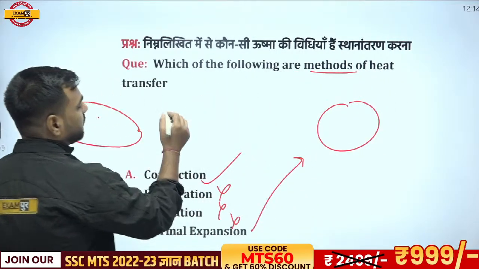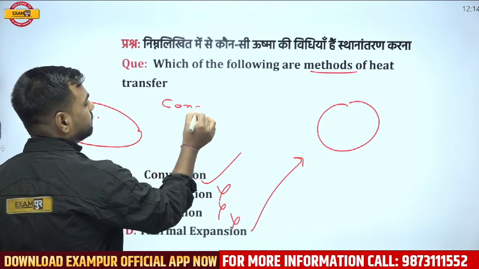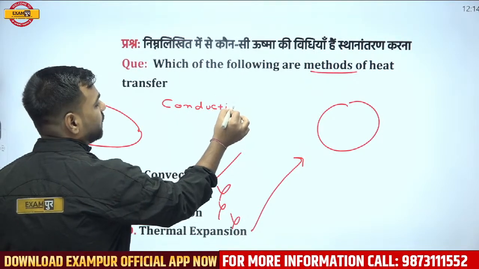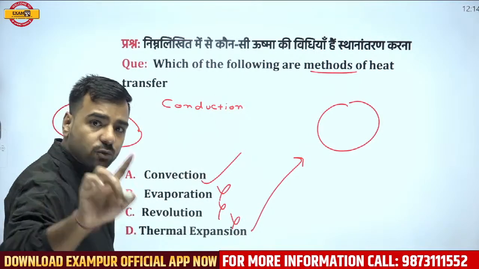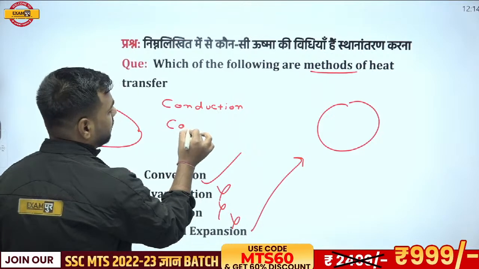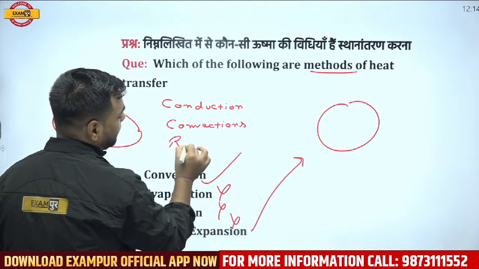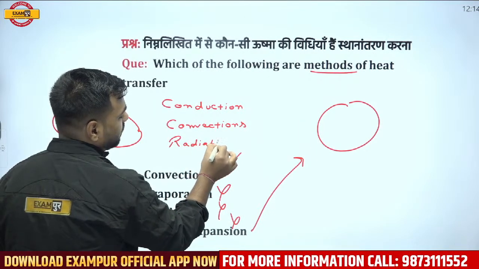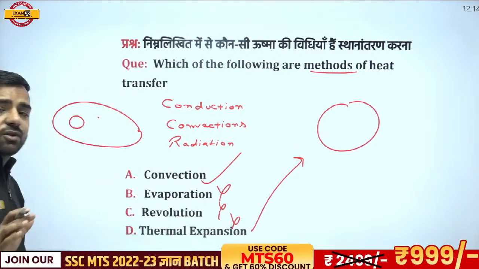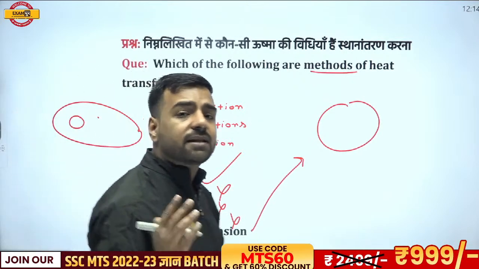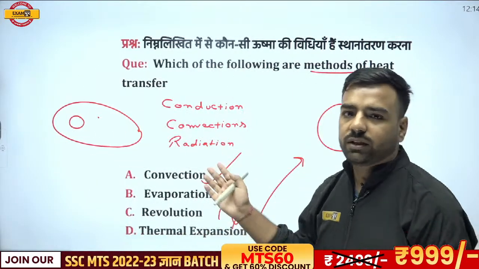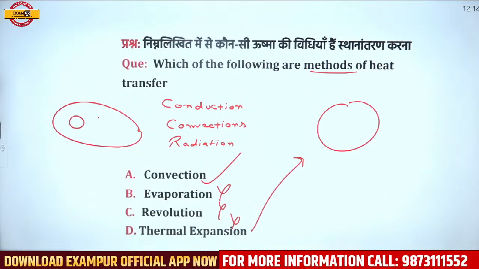Here we'll talk about the methods. So the first one is conduction. Conduction, where the molecules are vibrating at their own location. Next, convection, where molecules are changing their position. And then comes radiation, where there is no such particular medium required for this radiation part. Okay, so here option number A was correct.